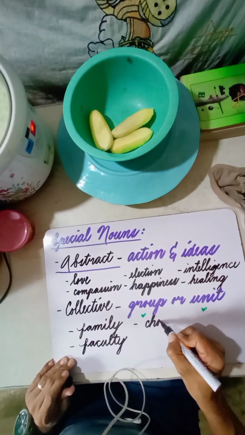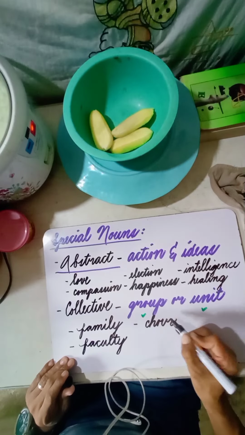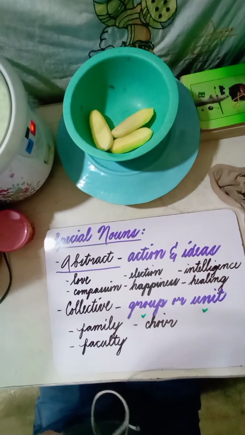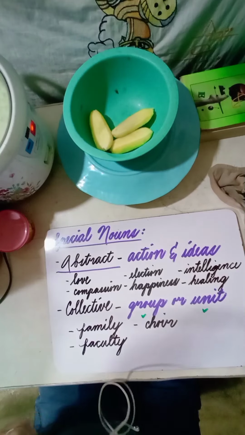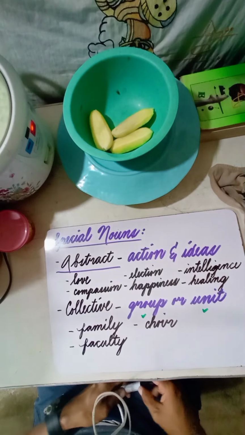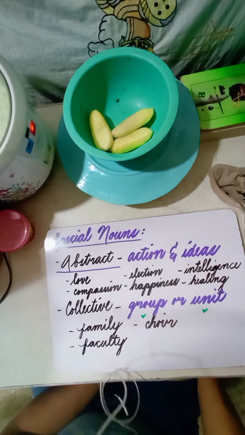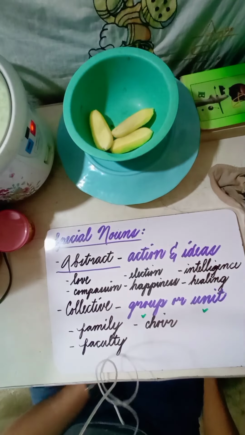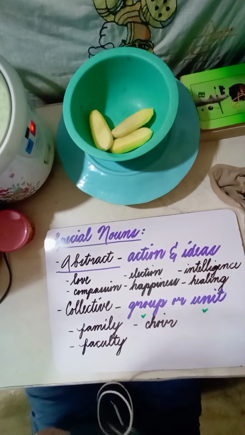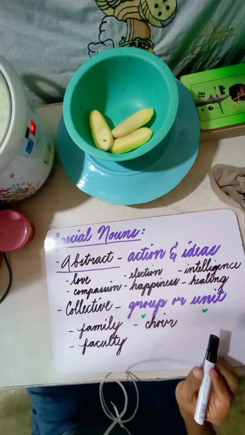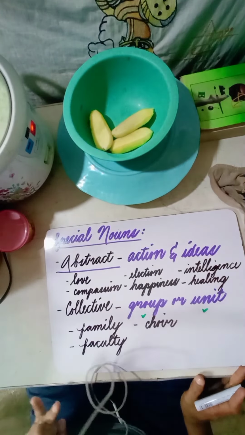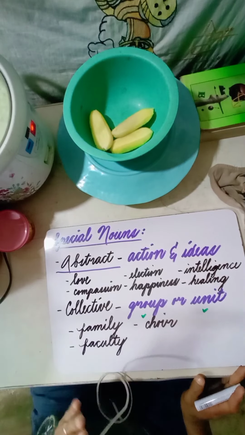We cannot use the word choir unless there are different members, or else we may say that the person is doing a solo singing. So for choir, we have the different members. We have the soprano, the tenor, the alto.